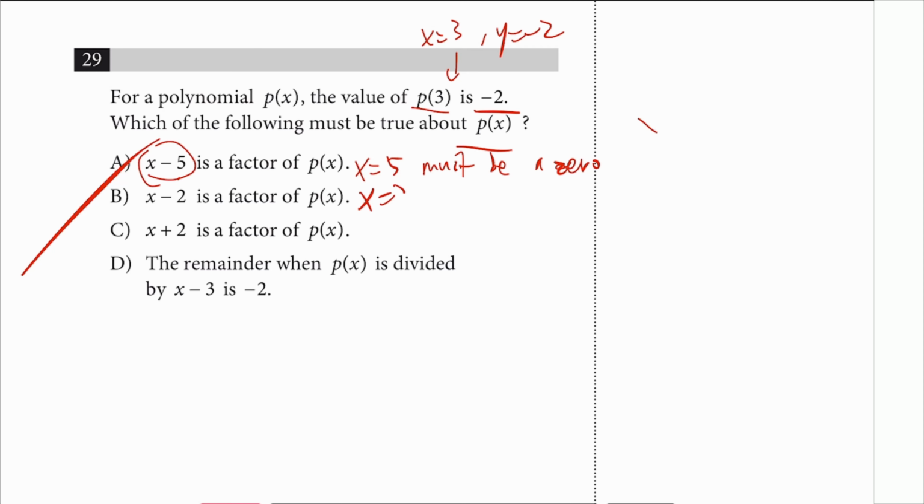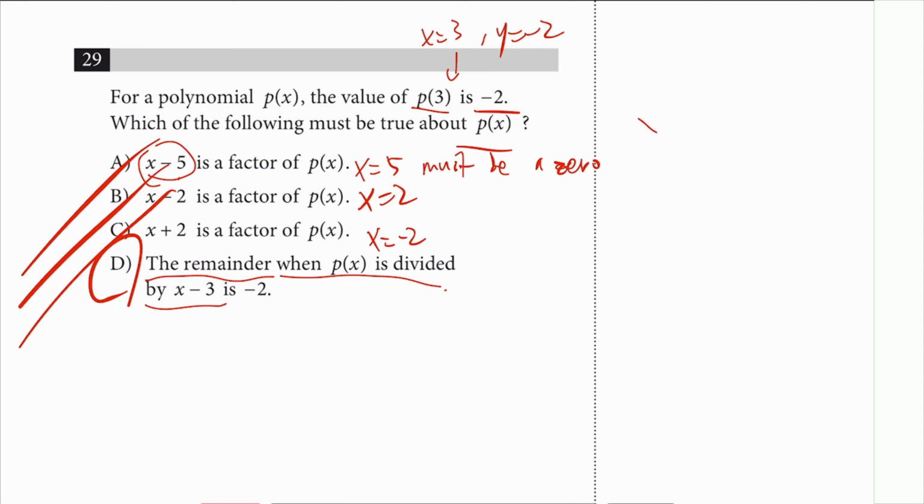Same thing, it has to be x equal to 2 as a zero. The question tells you nothing about that. Same thing with C, x equal to -2 should be a zero. They said something about -2, but that wasn't for the x value, that was for the y value. So that's out, which means it's got to be D. Let's see what it says: the remainder when P of x is divided by x minus 3 is -2. So when x is equal to 3, y is equal to -2.